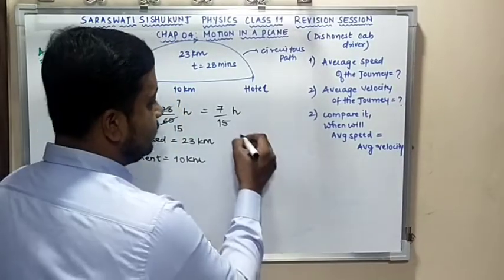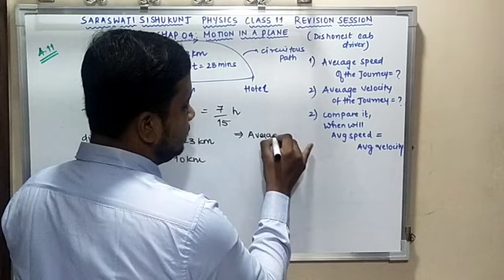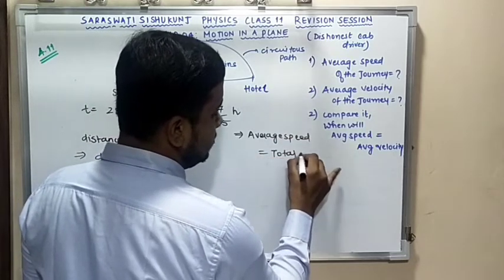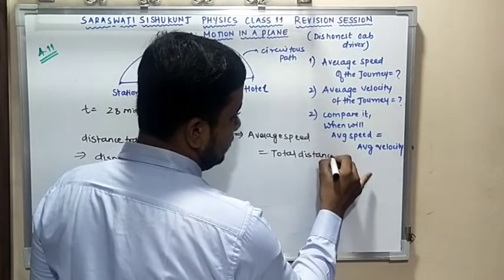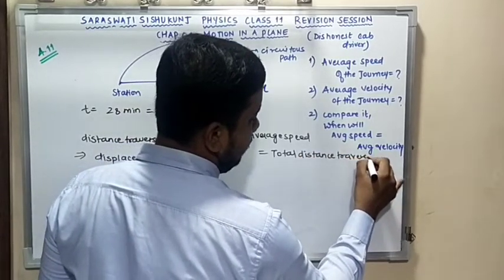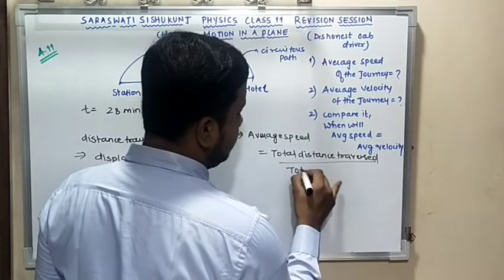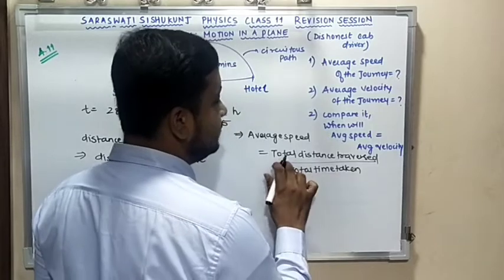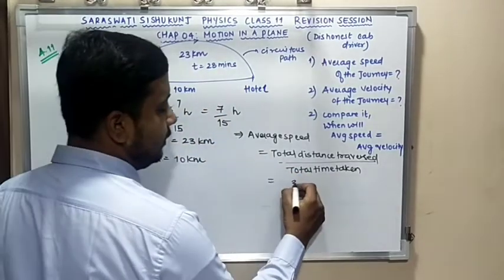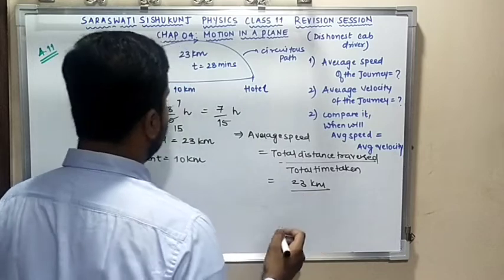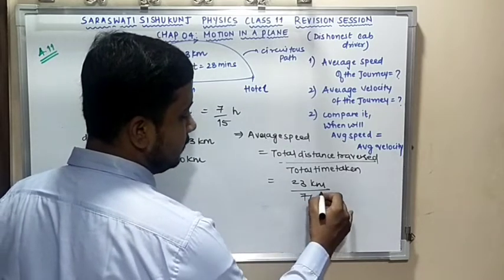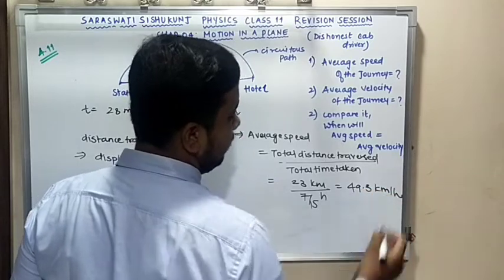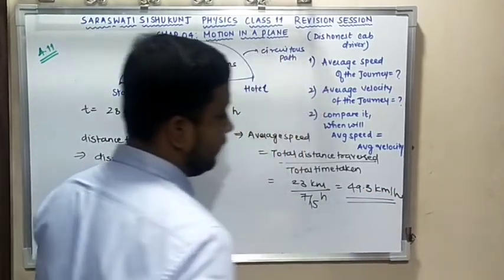Now how will I calculate the average speed? Average speed is equal to total distance traversed divided by total time taken. Total distance traversed here is 23 kilometers. Total time taken is 7 by 15 hours. So if you solve this, you are going to get your answer 49.3 kilometer per hour. Clear? This is my first answer.